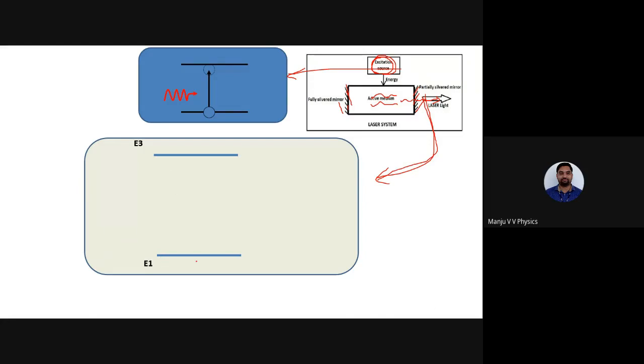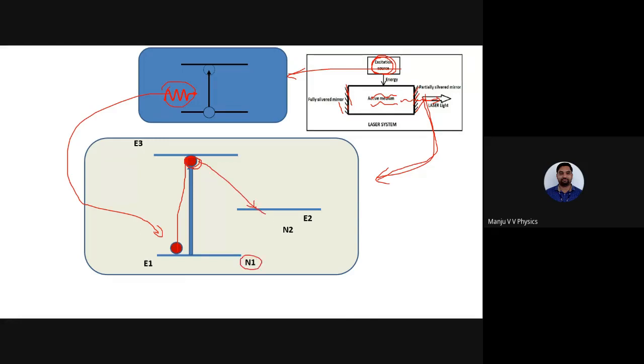This is the ground state. This is the excited state. Atom was here initially. Due to this pumping, the atom gets elevated to the excited state. After pumping, it has gone to the excited state. So there should be one more energy state, then only we can produce a laser beam. That is called the metastable state. So the atom goes from the ground state to the excited state. From this excited state, that is E3, it will not go to E1. It will go to E2.